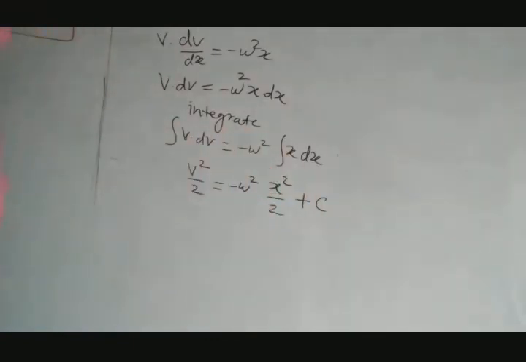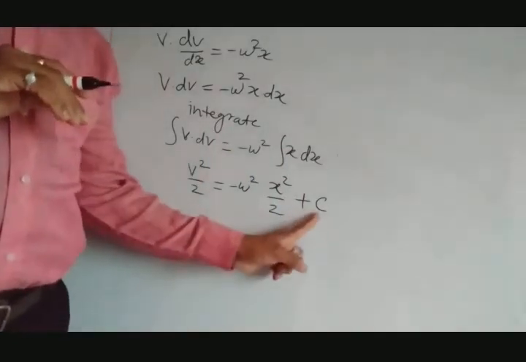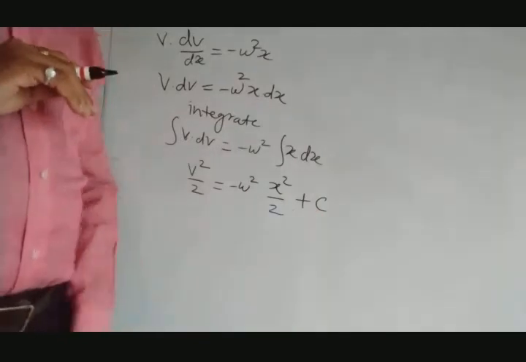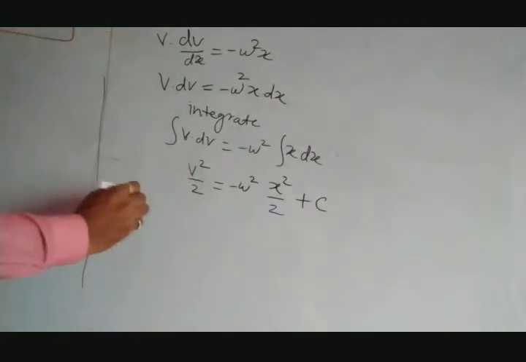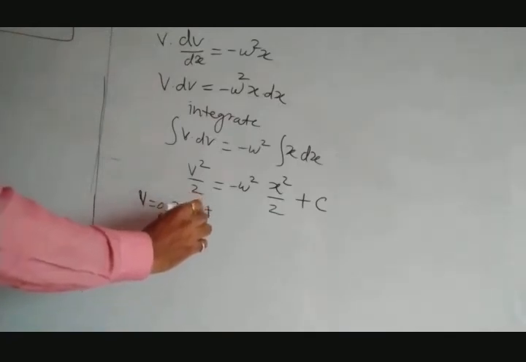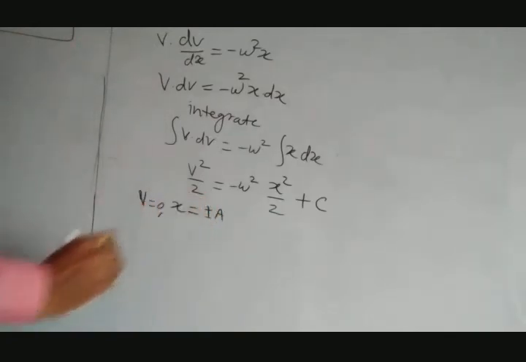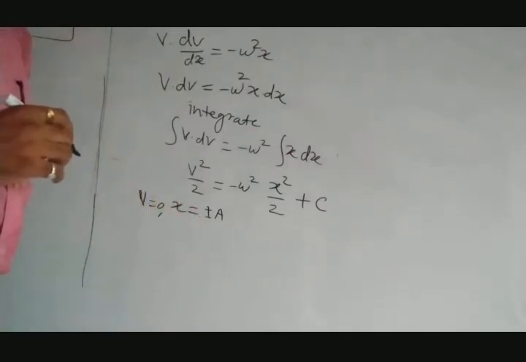Under this equation, we have to find out the value of this constant c first. To find the value of constant c, put some initial conditions. What are the initial conditions? When v equals 0, x equals plus a or minus a. Velocity is 0 at x equal to plus minus a.